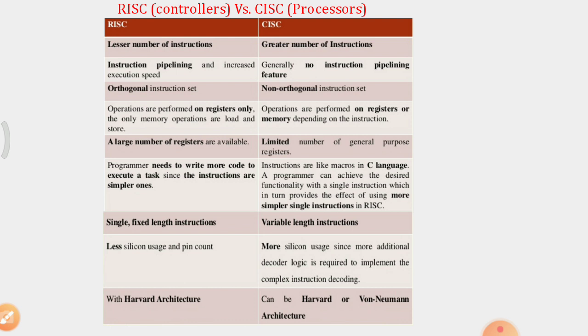So in RISC, a single and fixed length of instructions are there. That is, one instruction is with the fixed length. In CISC, the instruction length is variable. In RISC, the pin count is less, as less silicon usage, but in CISC, the pin count is more and complex instruction decoding. The RISC follows the Harvard architecture, whereas a CISC can be a Harvard or von Neumann architecture.